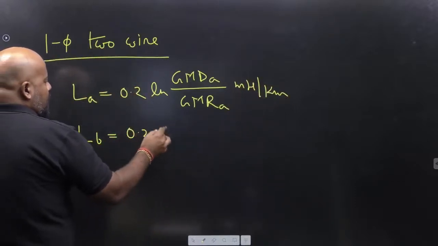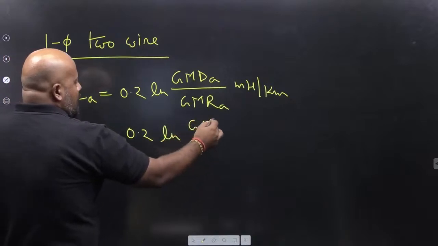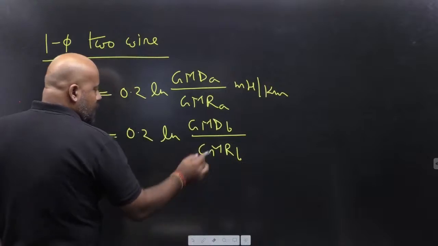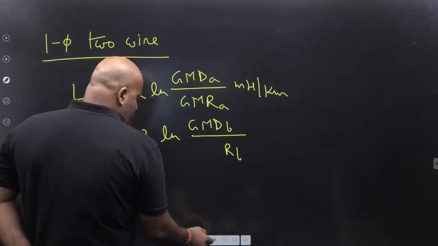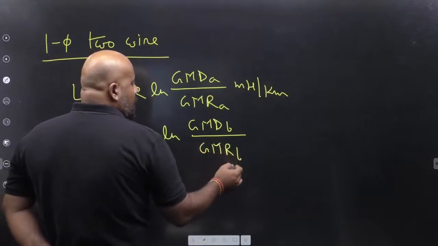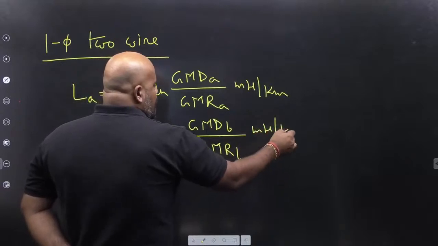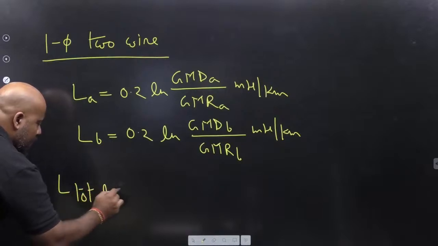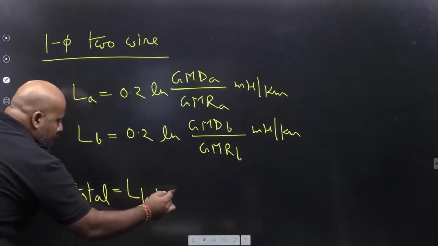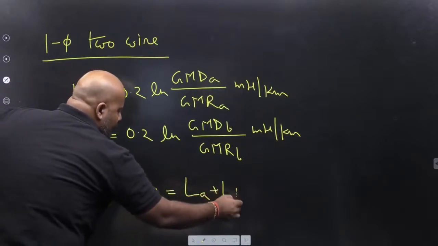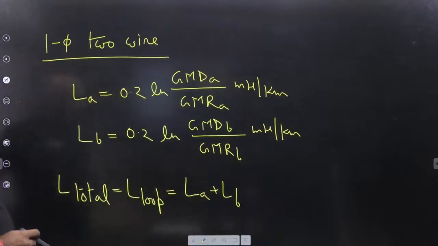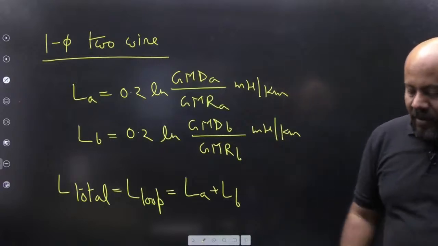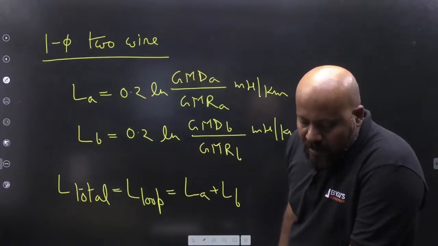LB is going to be 0.2 ln GMDB upon GMRB millihenry per kilometer, and total inductance or loop inductance is going to be LA plus LB. If it is a single phase two wire system, then this is the way how you have to write it. If it is a three phase system, then directly you can write it. Is it clear, everybody?